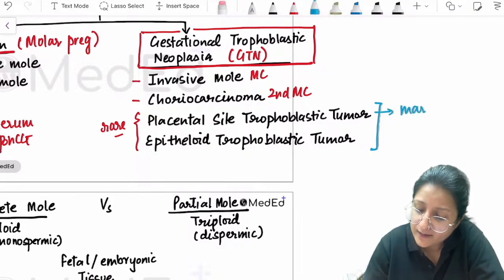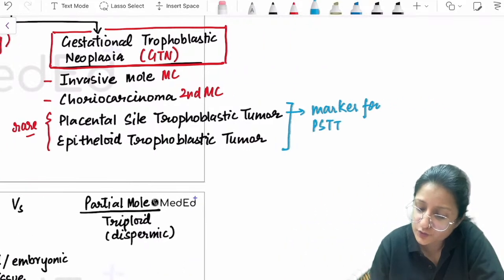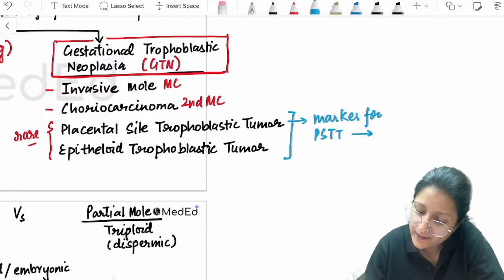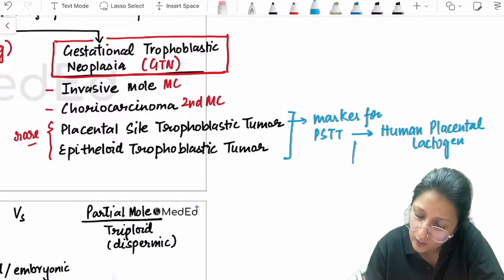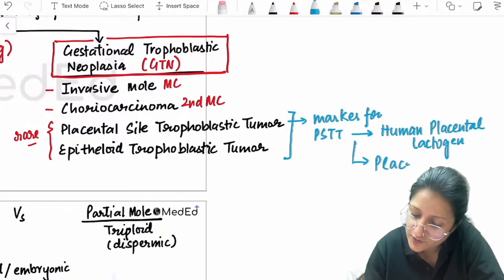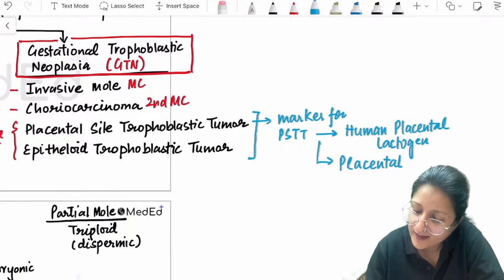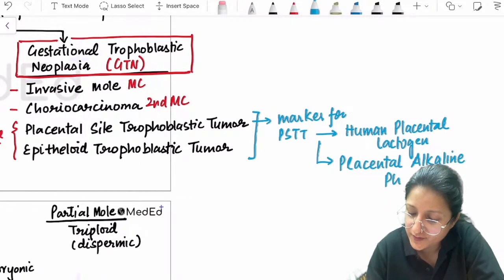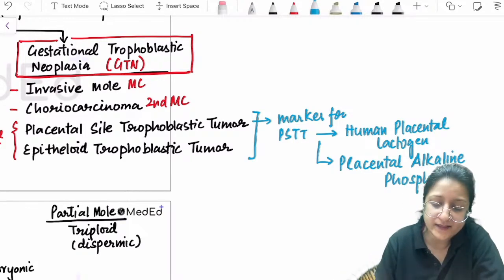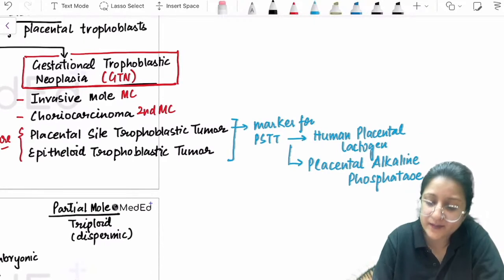So the marker for placental site trophoblastic tumor is going to be raised human placental lactogen, or placental alkaline phosphatase.